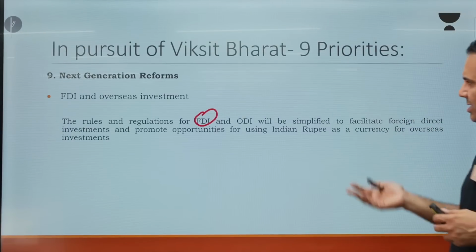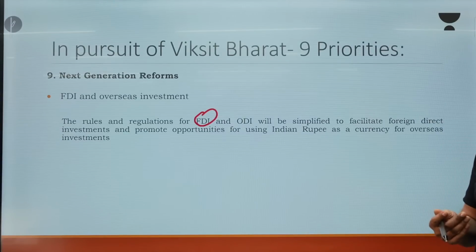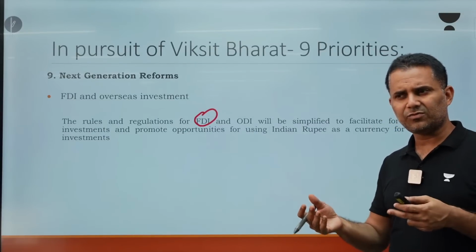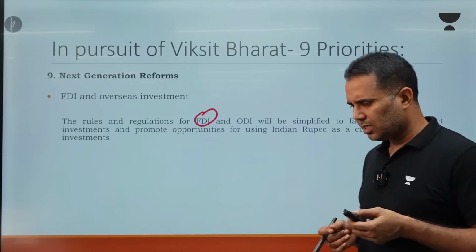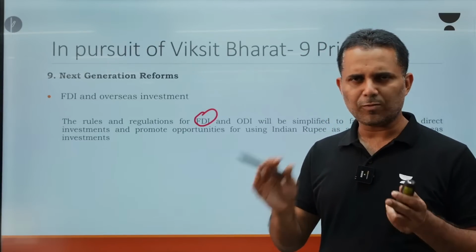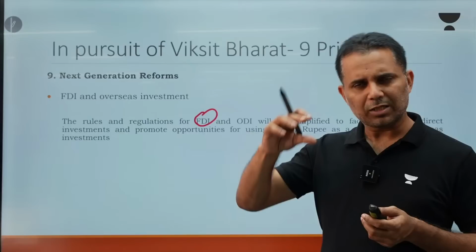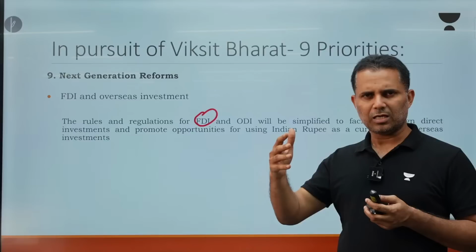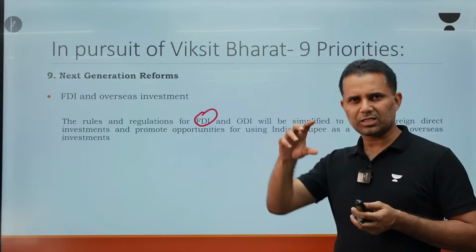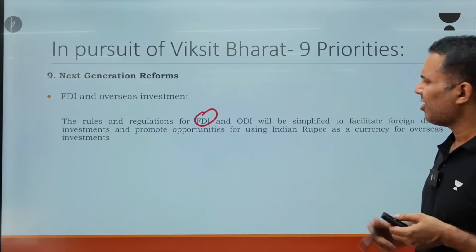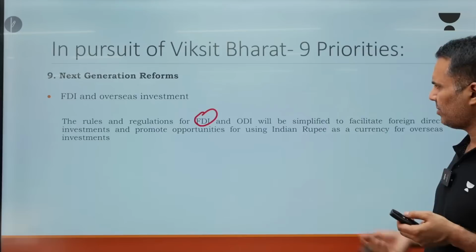So until we implement reforms and simplify rules and regulations... certain reforms we have already done; the majority of sectors we have put into the automatic approval route, but still certain sectors are there. As I said, 98% of the sectors are under the automatic route. But beyond a certain investment amount, let's say rupees 5,000 crores, every FDI requires approval. So there are a lot of approval requirements or compliances. So we need to reform it to bring more FDI.